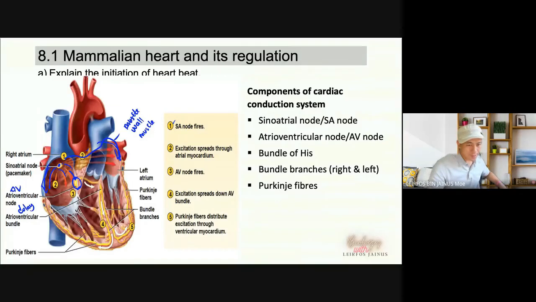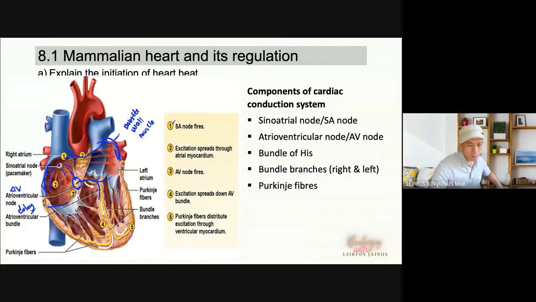And then from the SAN, we have a delay. The function of the delay is to give time for both atria to contract and empty completely. Okay. And then from the SAN, the impulse will spread. Okay. Di mana dia akan spread? Dia akan spread pada wall, pada dinding ya, dinding. Sebab you know dinding, the muscle of the wall of the heart.